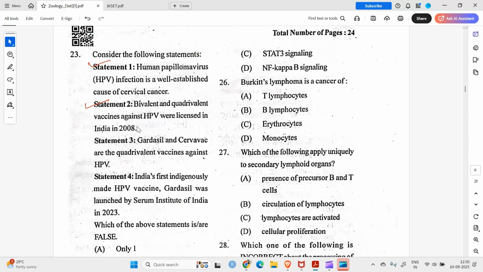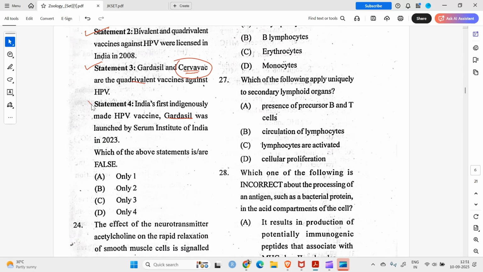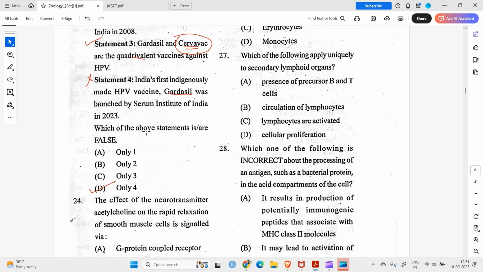Statement 3 says Gardasil and Cervavac are the quadrivalent vaccines against HPV. India's first indigenously made HPV vaccine is Cervavac, not Gardasil. It was launched by the Serum Institute of India. Quadrivalent protects us against 4 kinds of HPVs, and bivalent protects us against 2 types of HPVs. So statements 1, 2, and 3 are correct, and 4 is wrong. Option D is the correct answer here.